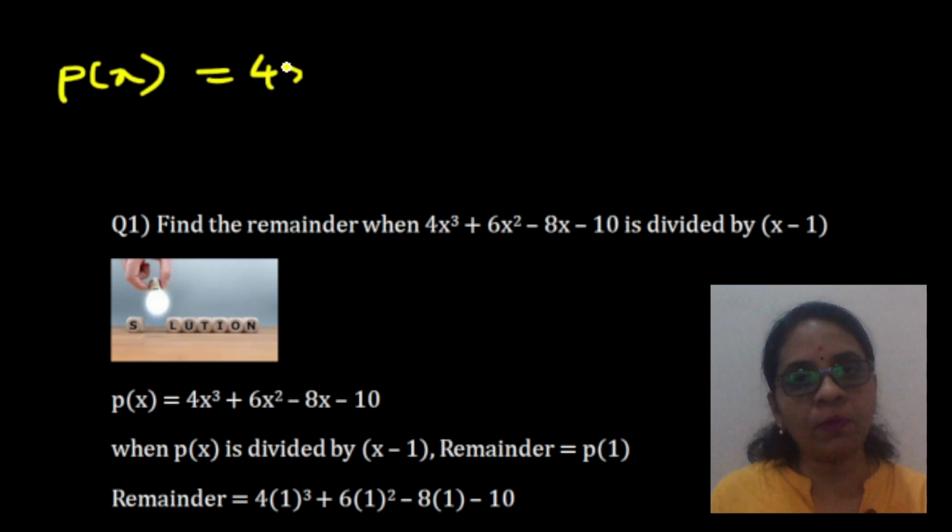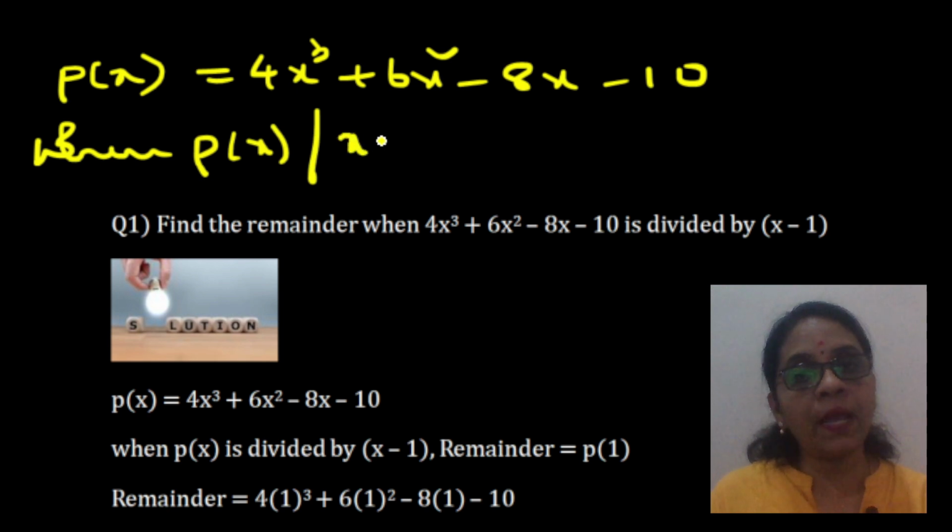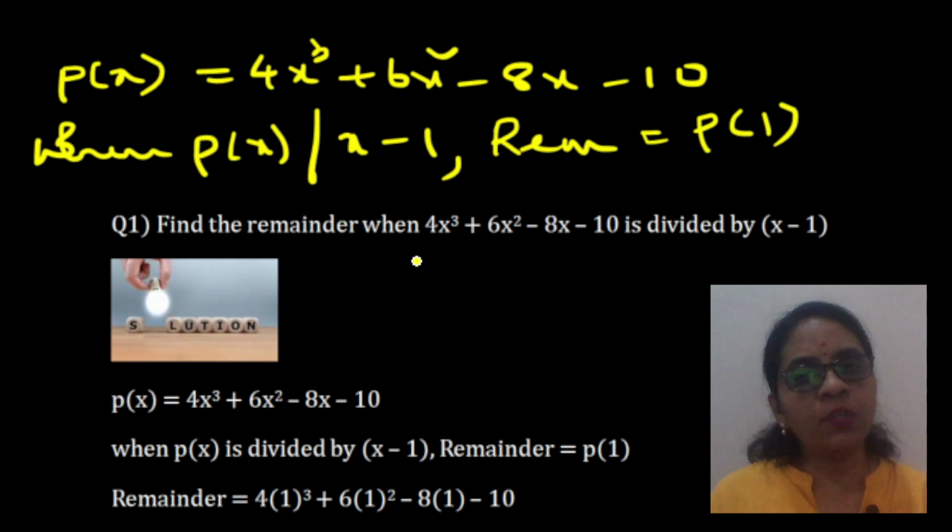Name it if it is not named. p of x equals 4x cube plus 6x square minus 8x minus 10. We have named the polynomial. Now what is the next statement? When p of x is divided by x minus 1, you just can show this symbol. When p of x is divided by x minus 1, what happens? When p of x is divided by x minus 1, put a comma or write implies remainder is p of 1. So just substitute 1 in place of x.